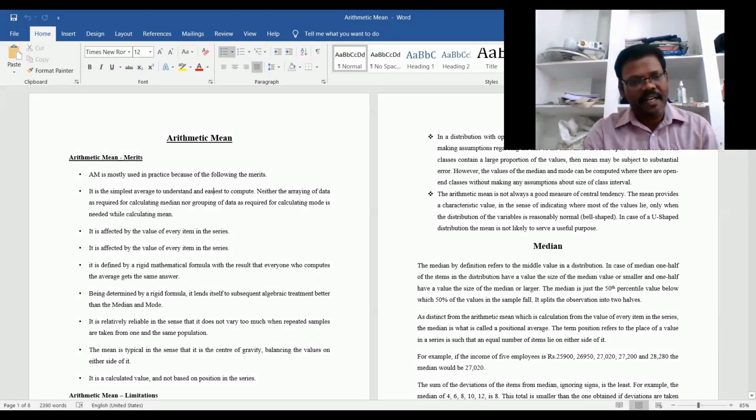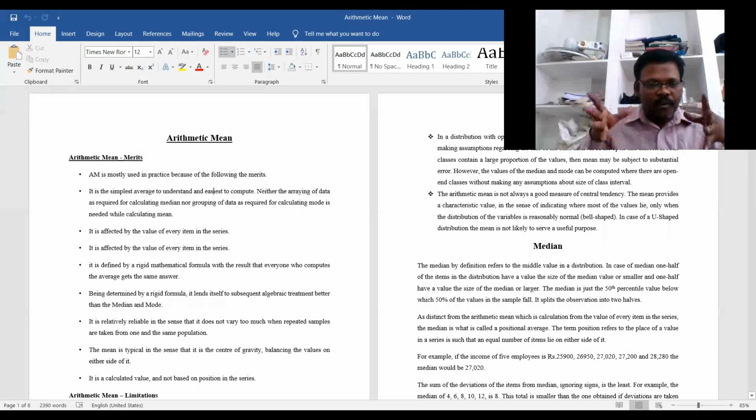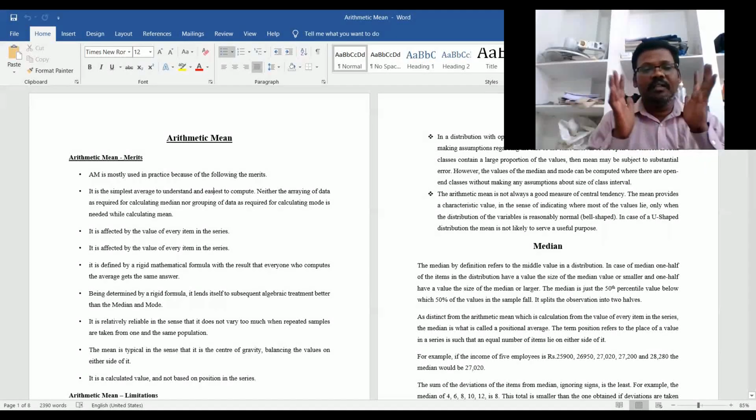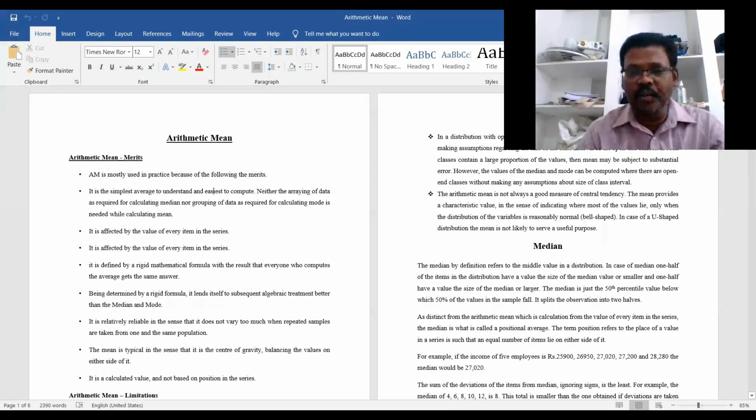Okay, suppose there are open-end classes. Then first we have to assume the classes based on the mid values. Without assumption of those open classes based on the mid values, we cannot measure the average value, the arithmetic mean, in the open-end classes.